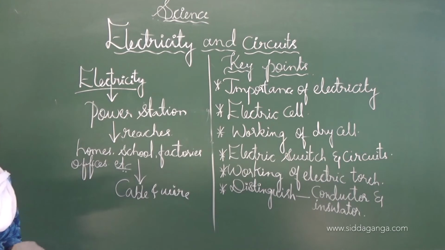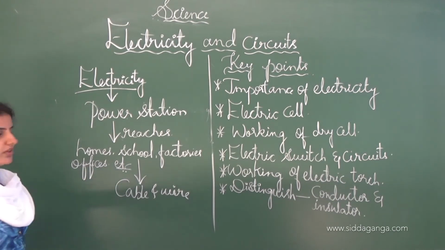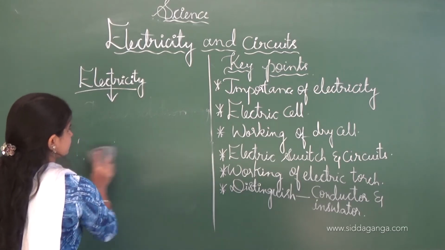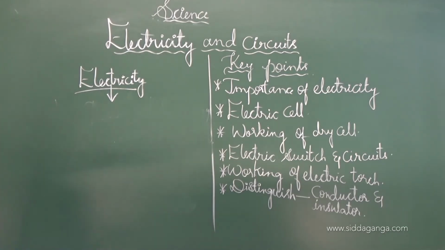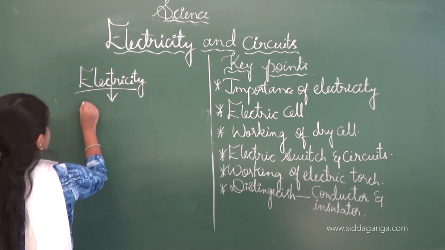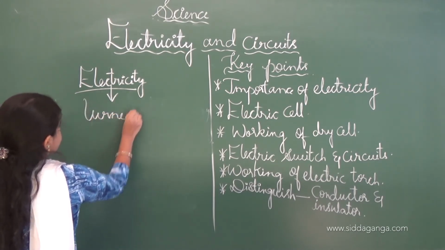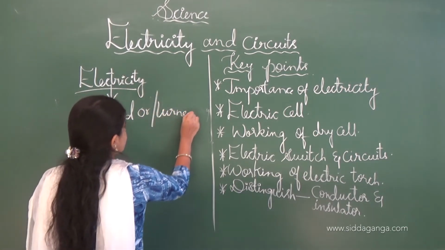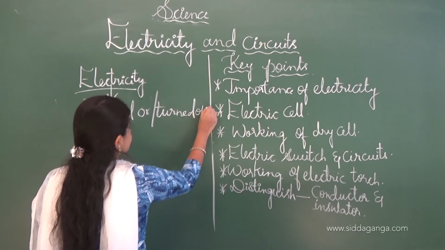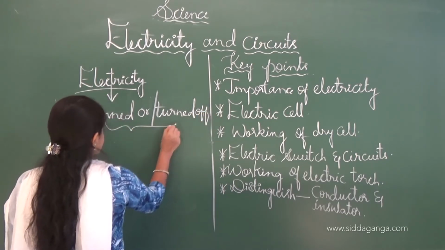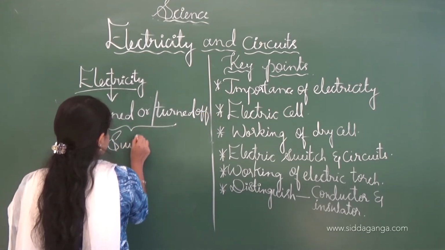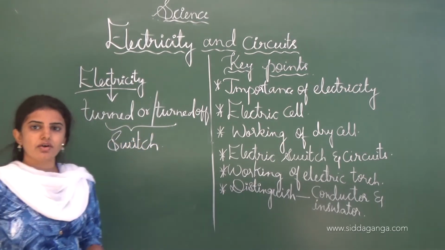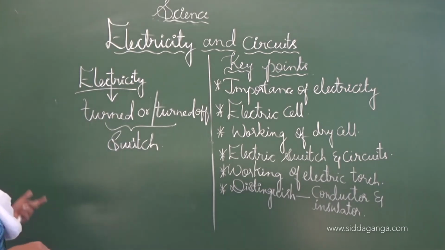And electricity can be turned on or turned off by using the switch. Through the switch only we can turn off or turn on the electricity.